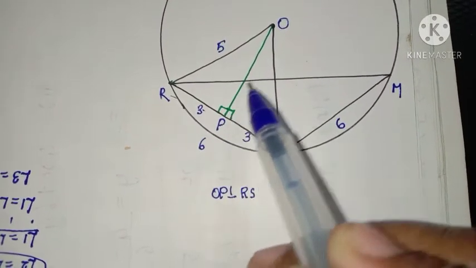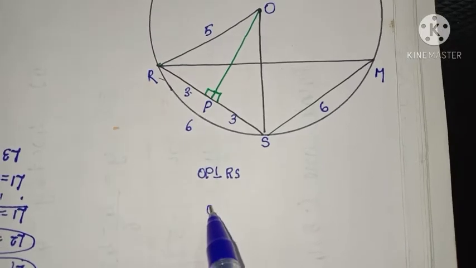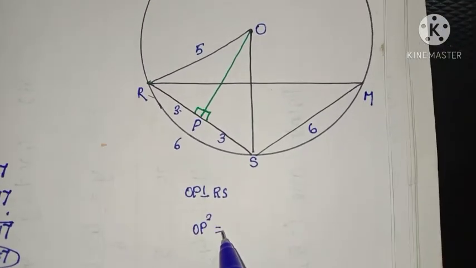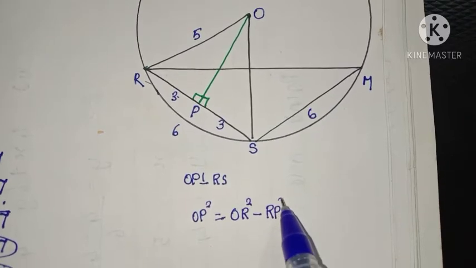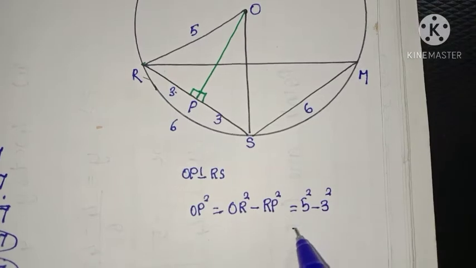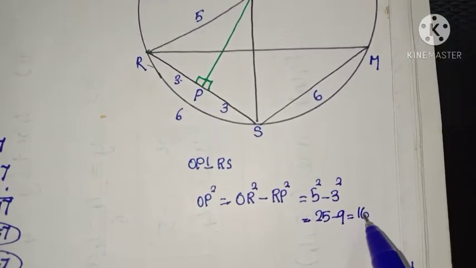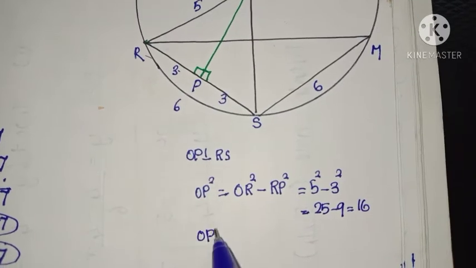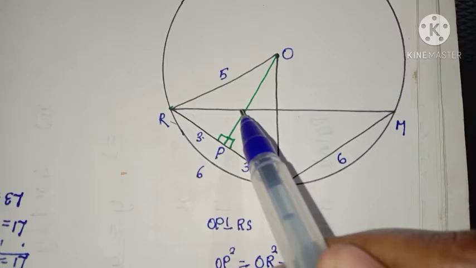So by Pythagoras theorem, we are going to find OP side. So OP square is equal to hypotenuse square minus base square. That is 5 square minus 3 square. 5 square is 25, 3 square is 9, 16. OP square is 16. So what is OP? OP is equal to 4.